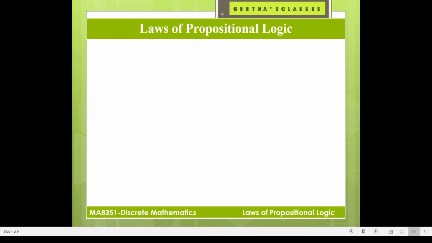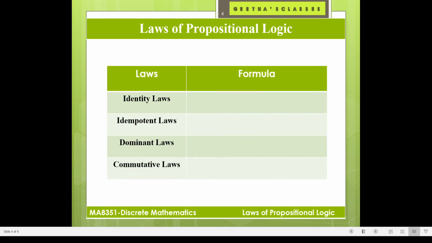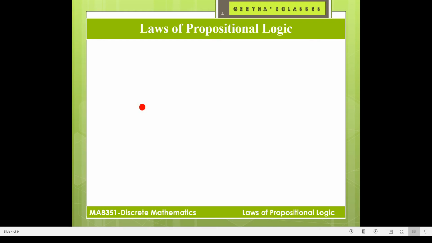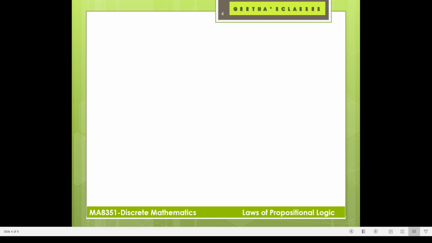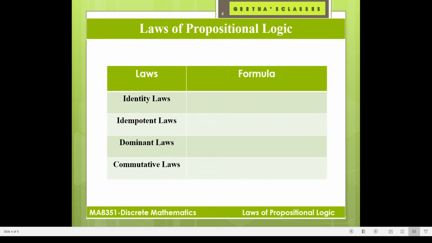Now, we are going to see several laws of propositional logic. So, here are the laws: identity laws, idempotent laws, dominant laws, commutative laws. So, you have to remember all the formulas for these laws. So, first law is identity law.